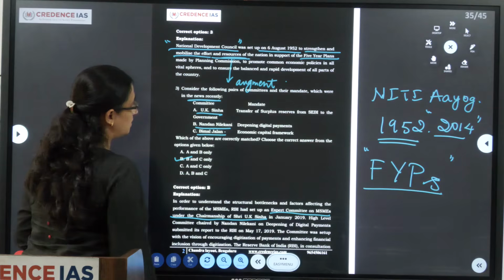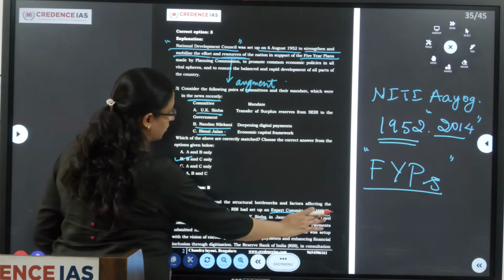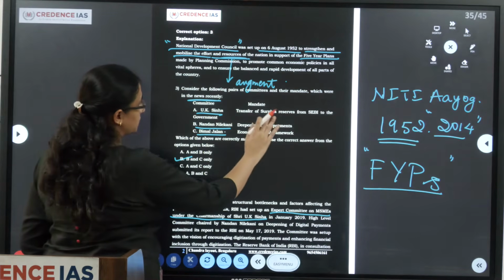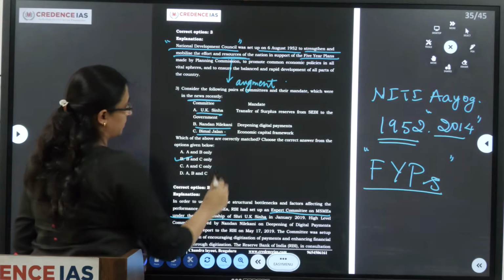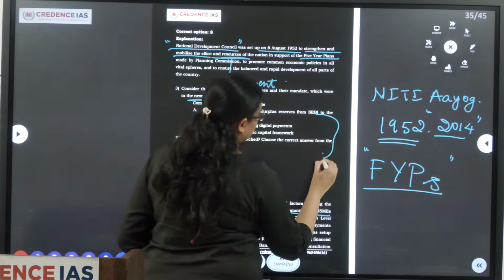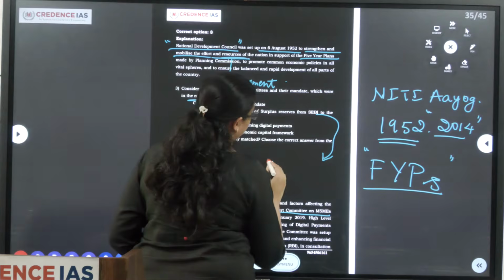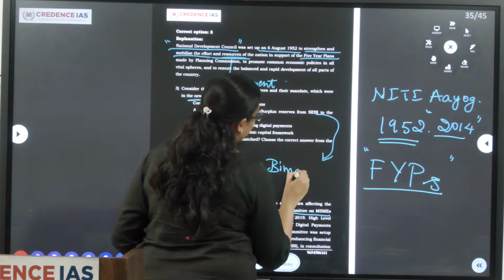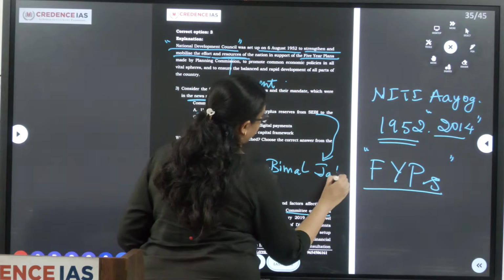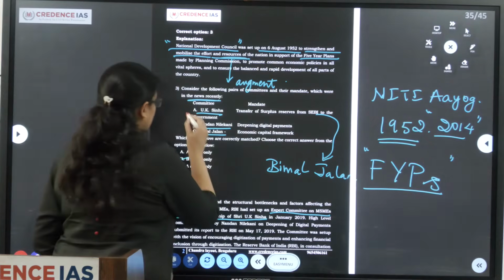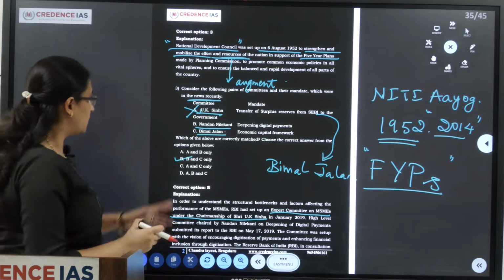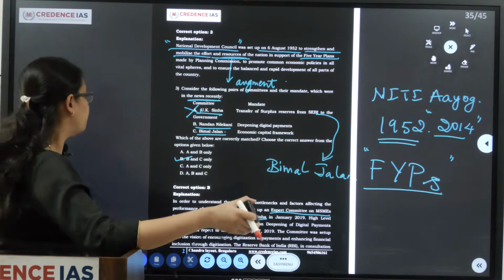So UK Sinha is related to the Committee on MSMEs. The transfer of surplus reserves from SEBI to the government committee was headed by once again Bimal Jalan. So this is wrong.